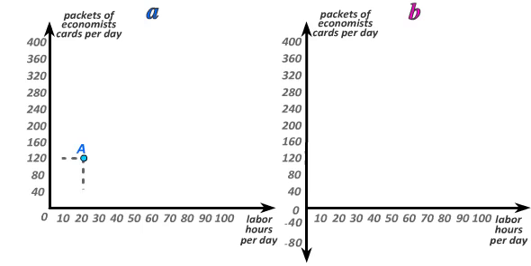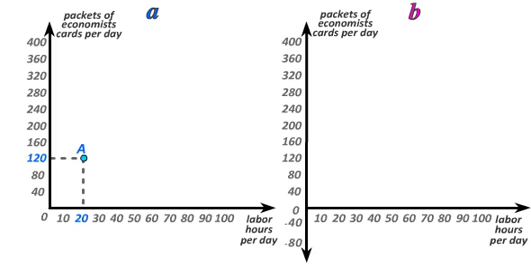Consider, for instance, production plan A, where we're planning to use 20 hours of labor to produce 120 packets of economist cards. Now suppose that an hour of labor costs $20 and that you can sell economist cards for $5 a packet. In that case, if we're able to produce according to this production plan, we'll incur costs of 20 hours of labor times the wage of $20 per hour, which is $400.